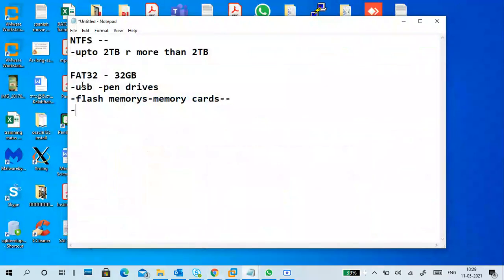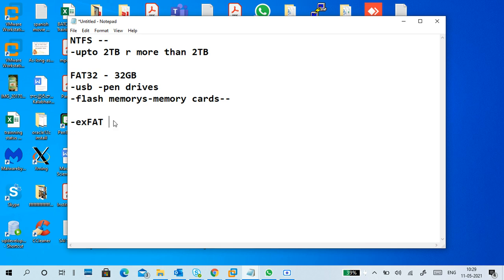So generally, if your flash is FAT32, it is a 32 GB limit, right? So if you have more than 32 GB, what will you do? You cannot put NTFS. NTFS is not understood by other operating systems, basically Android mobile phones and other things. NTFS may not be understood by anything other than Windows. So what to do? They introduced a new file system called exFAT.